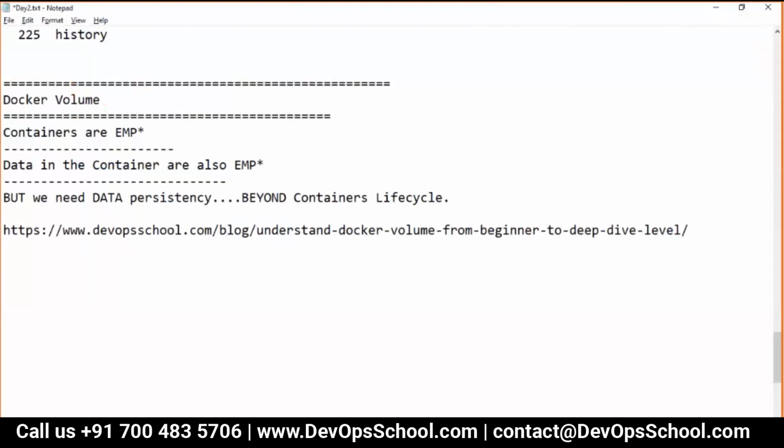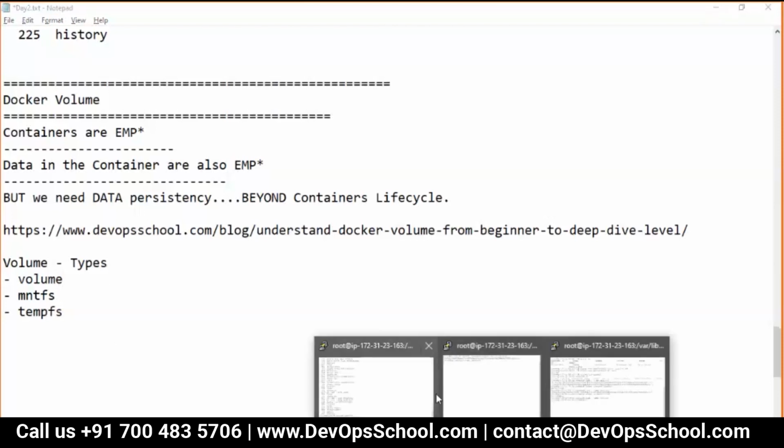Okay, so guys, there are volume types in Docker. Typically, these are the inbuilt volumes. One of the volumes is what we call volume itself. Another volume is called bind mount, and the third one is called tmpfs. So volume, bind mount, and tmpfs. These are the three volumes we have. So this volume, where is it stored?